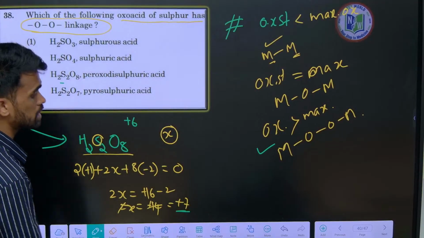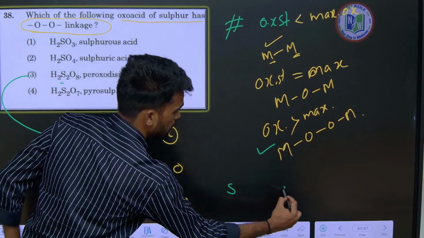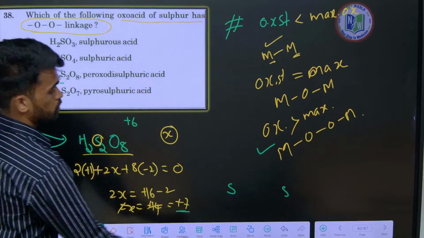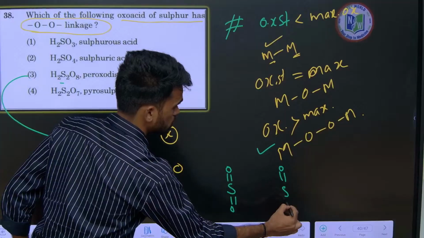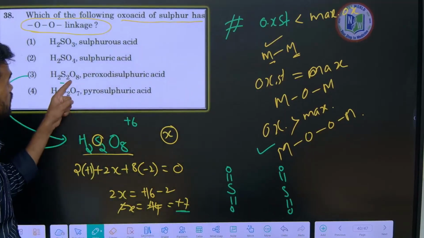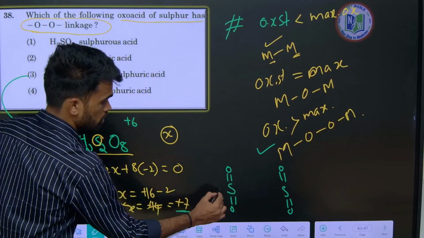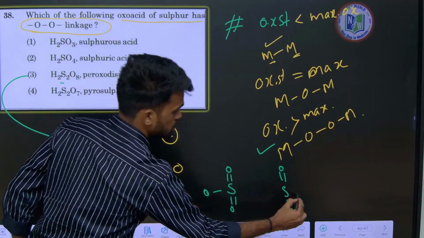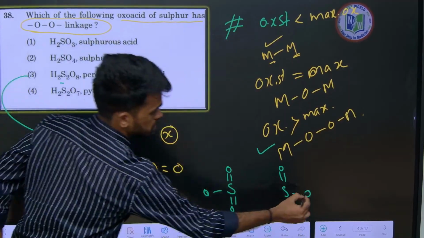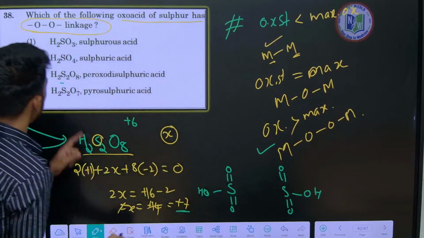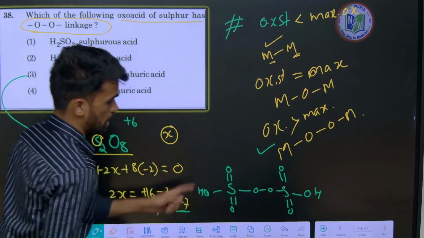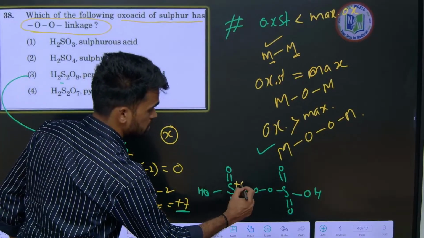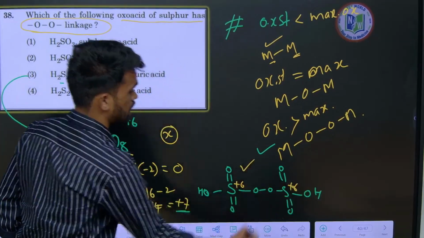So how is that peroxy linkage written? See, S you write first. Put one oxygen here and second one here. Similarly this side also. Done. So how many are there? 8 are there. 4 over. Fifth one here, sixth one here, with one hydrogen this side, and here also one, and the remaining 2 oxygens are left, write them in between. So now if you calculate, you will be getting plus 6 oxidation state. This is the correct structure.